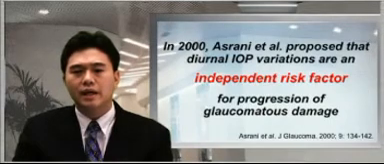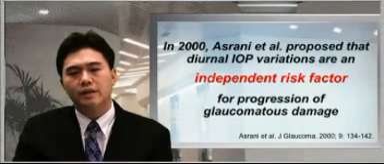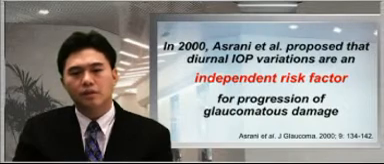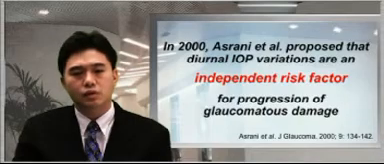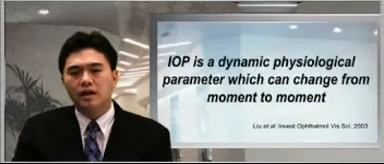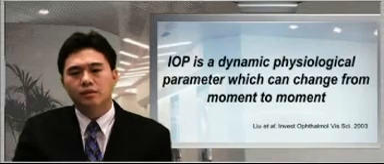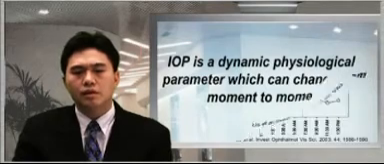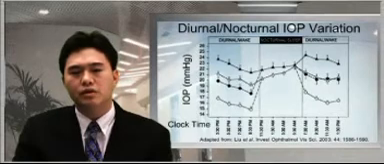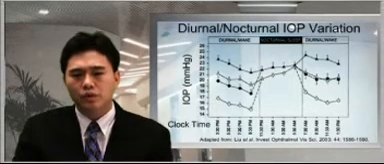Weinreb and colleagues from San Diego have studied diurnal variation in their specially designed sleep laboratory. They have measured the variation in many normal and glaucoma patients for a range of different ages. They regard intraocular pressure as a dynamic physiological parameter which can change from moment to moment. When subjects were measured in the supine position at night, they found intraocular pressures were higher than daytime mean intraocular pressures. This is an important finding as 1/3 of our lives is spent sleeping.